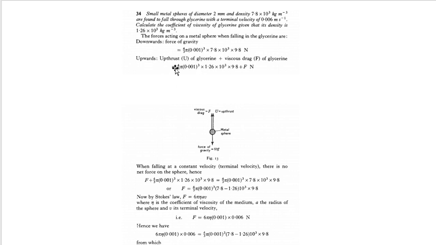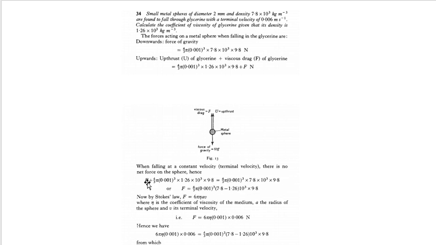Upthrust is 4 by 3 pi r cube into the density of glycerin, which is given here: density of glycerin is 1.26 into 10 to the power 3. So this is the upthrust. When the body is falling with constant velocity, the viscous drag plus upthrust is equal to the weight of the body.